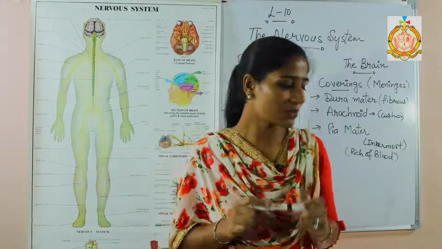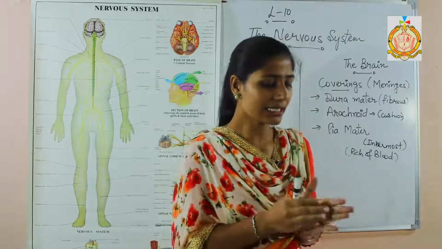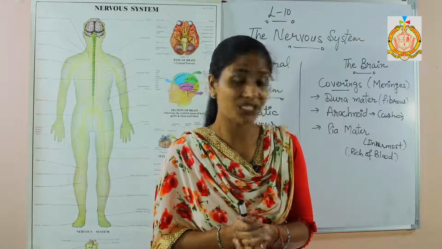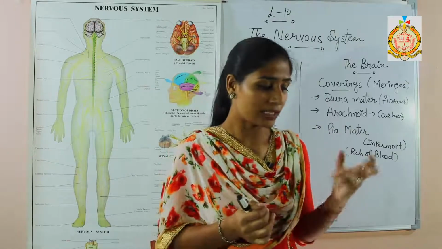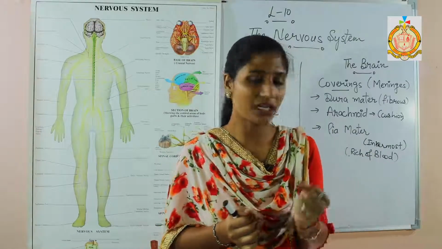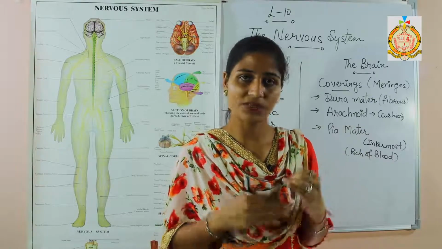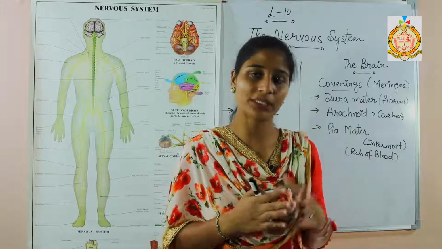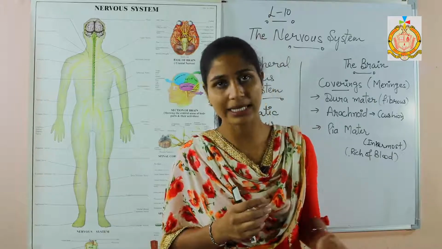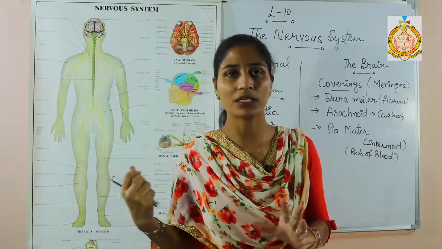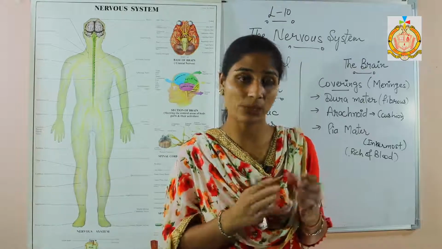Next, one term is there, ganglia. Ganglia are aggregates of nerve cells, meaning the cell bodies, from which the nerve fibers may arise or enter into. That point of contact, with nerve fibers arising from it as well as entering it, is known as the ganglia, and it consists of nerve cell bodies.